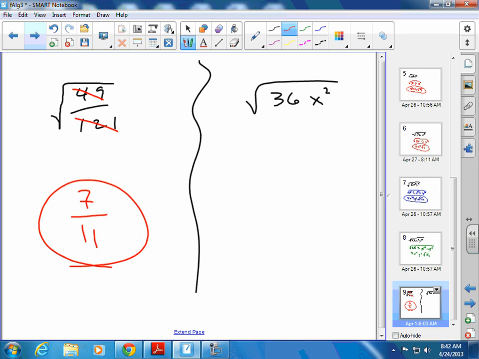Okay? This one. Do we need to break anything up? No. No, that's an even exponent. Only odd exponent ones that we got to break up. So this comes out as 6. That comes out as x. What will they do with the x, though? Absolute value. Everybody good?